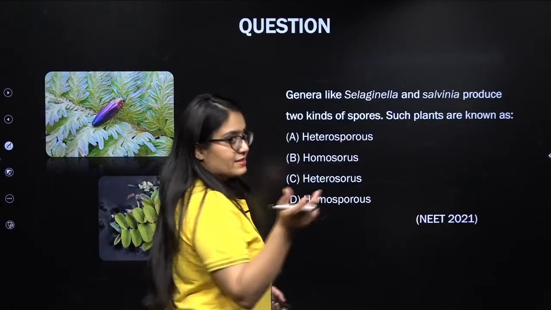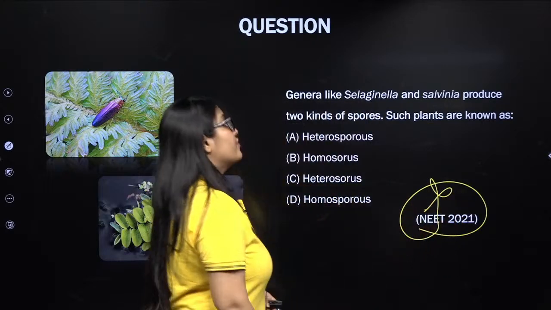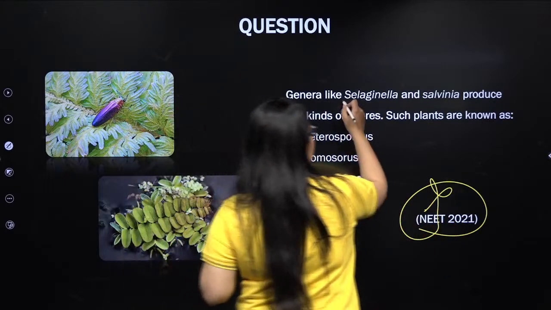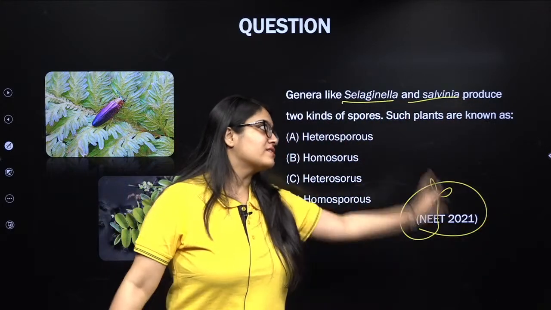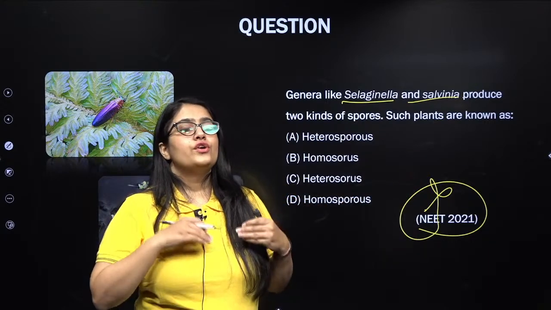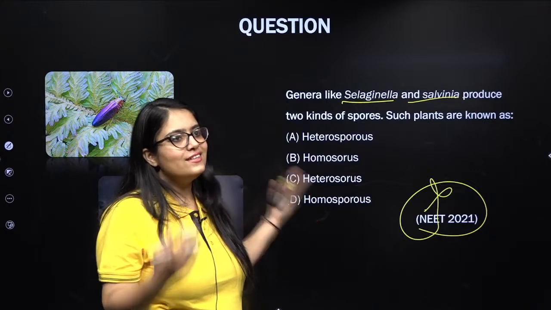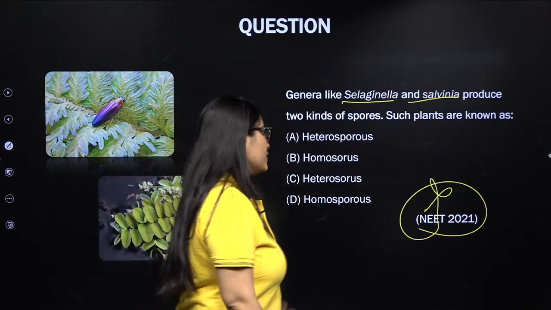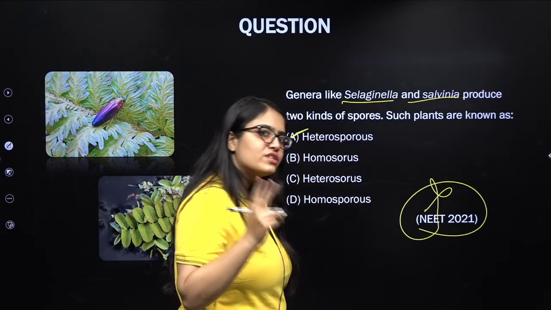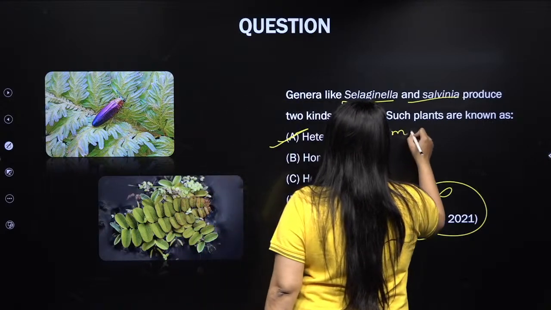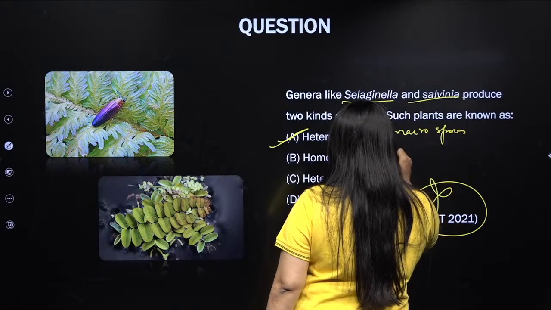First question, asked in NEET 2021. Genera like Selaginella and Salvinia produce two kinds of spores. Such plants are known as, I don't think you can expect anything easier than this from pteridophytes from NTA. You will call such plant species heterosporous because they produce two types of spores, macrospores and microspores.